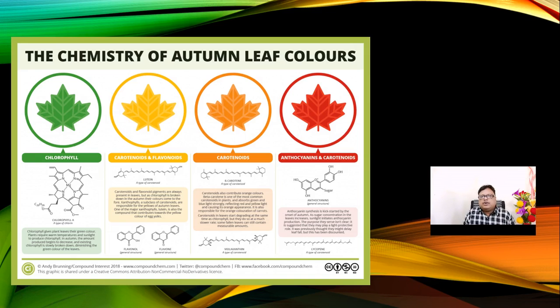Then this is the chemistry of autumn leaves. When you come in the first year, the leaves look evergreen. When you leave our college, at that time the leaves will be rusty and will fall down. At that time there is synthesis of certain types of pigments. For example, chlorophyll, carotenoids somewhat yellowish, some carotenoids brownish, anthocyanin and carotene mix to give reddish leaves. In the case of blue color, some anthocyanins produce blue colors.